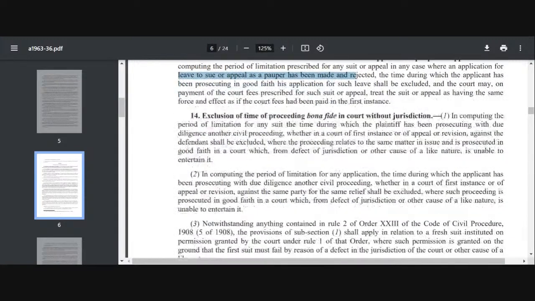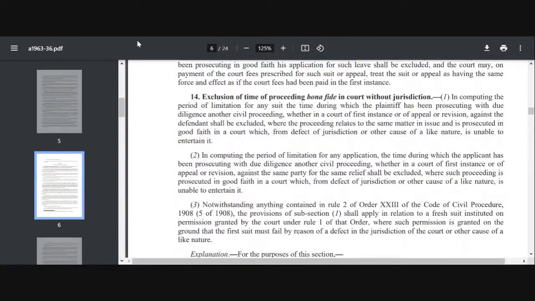14 आ जाओ, exclusion of time of proceeding bona fide in court without jurisdiction. So if I have been continuing in a court and I didn't know that this court does not have jurisdiction, I am continuing in good faith, right? So if I am prosecuting in a court with due diligence, but in a court which is not of my jurisdiction, right, तो उस टाइम पीरियड को एक्सक्लूड कर दिया जाएगा, the time period for which you have been proceeding in good faith.